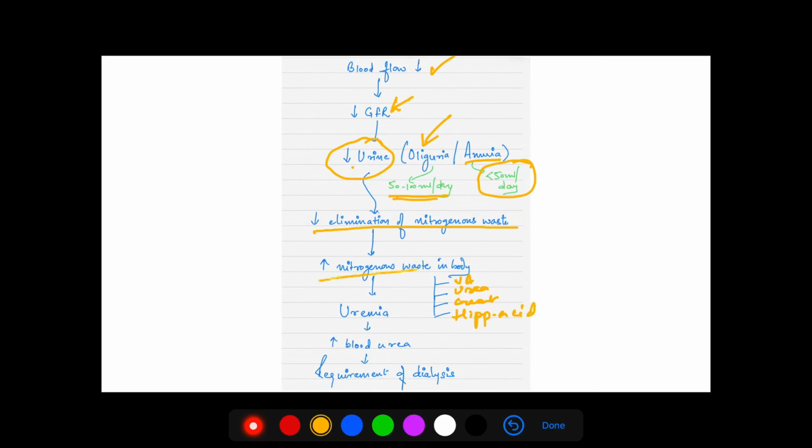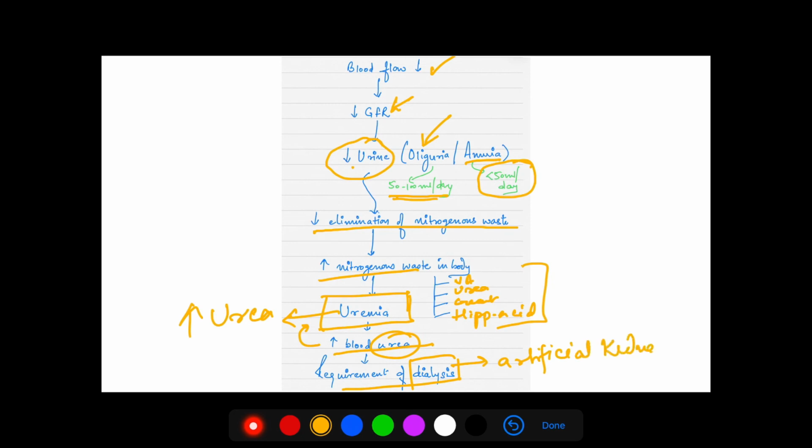So there is an increase in the nitrogenous waste in the body because the urine is not able to get it out of the body. This is known as uremia. Mainly it is urea, but all these four nitrogenous wastes get increased in the body. Because of the increase in blood urea, it gives rise to uremia. So to clear that urea, there is a requirement of dialysis, or an artificial